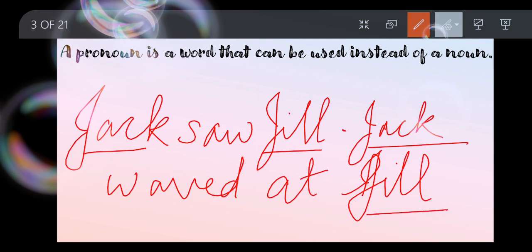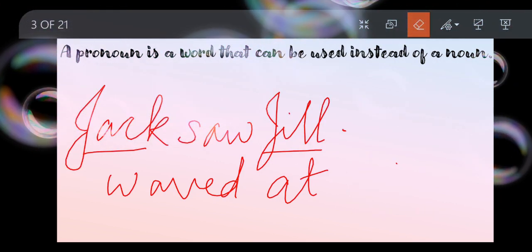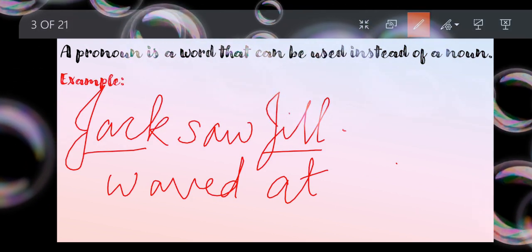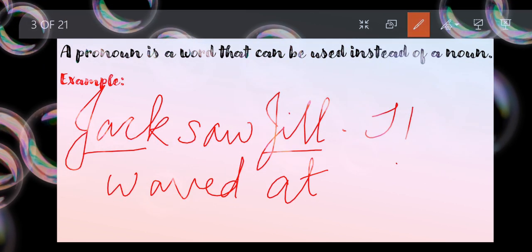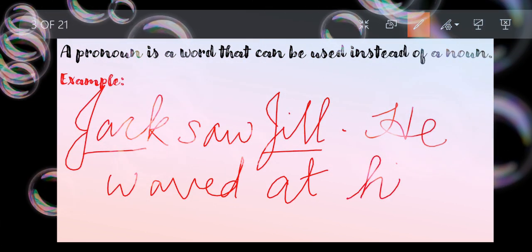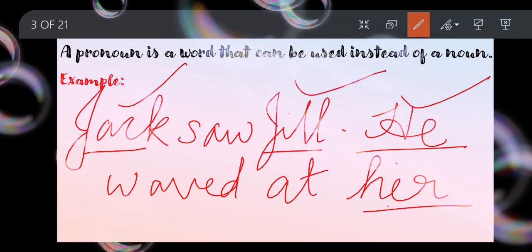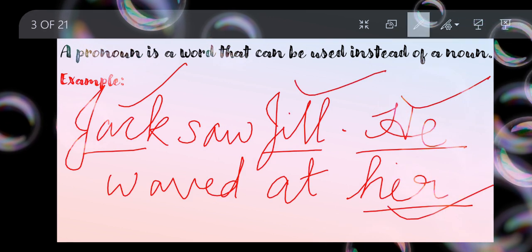So what's the use of that? Instead of repeating the same words, I'll use my pronoun. So, Jack saw Jill, he waved at her. Is it clear? For Jack I'm using he, for Jill I'm using her. So this was all about the example.